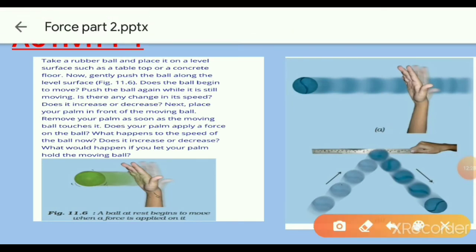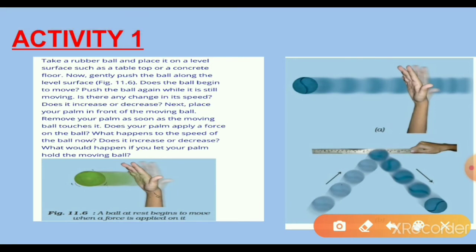Let us do another activity. This is only a simple thing. A ball is at rest. See this image: the change in the direction of a moving ball after you strike it. For example, in a football game, a goalkeeper stops the football going towards the goal by applying force with his hand.